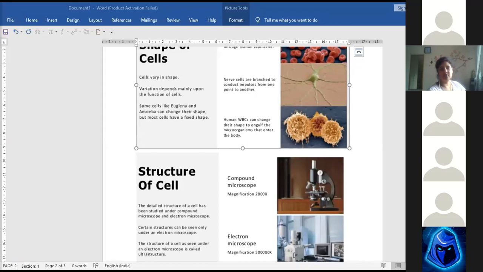So write down the shape of the cells. First write these 3 points and then write down this.